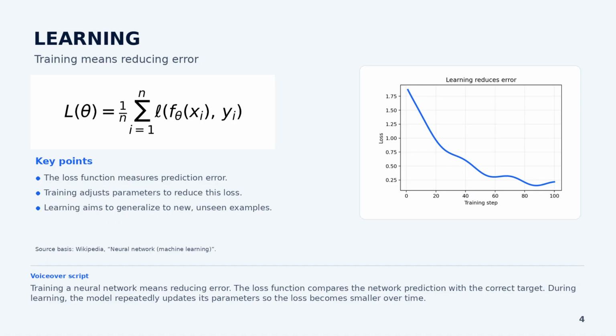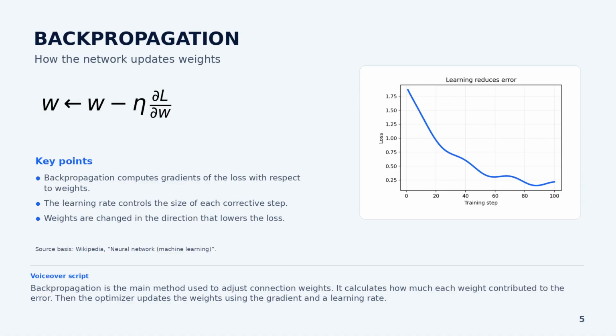Training a neural network means reducing error. The loss function compares the network's prediction with the correct answer. During learning, the model updates its parameters many times so that the loss gradually becomes smaller.